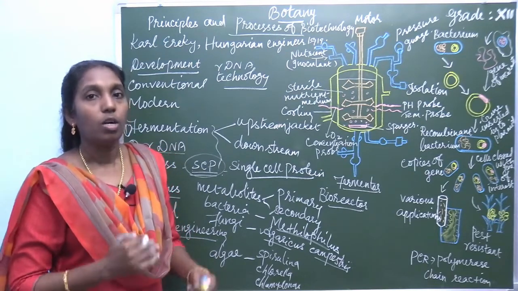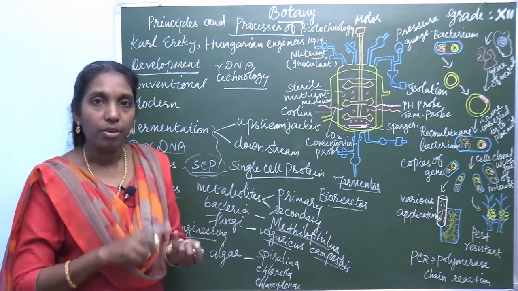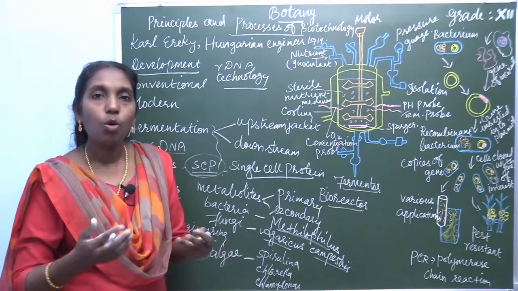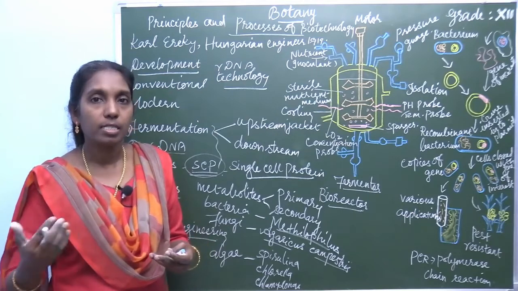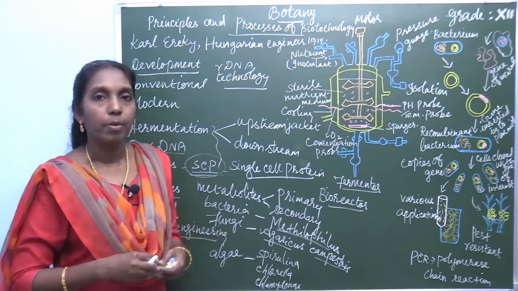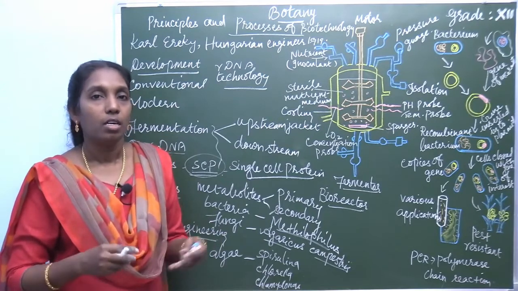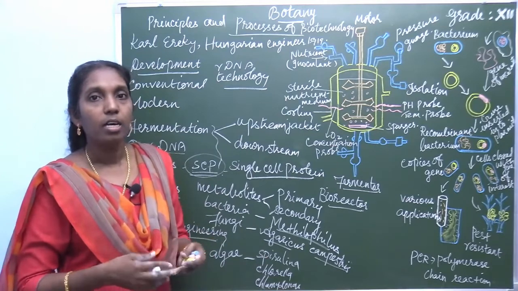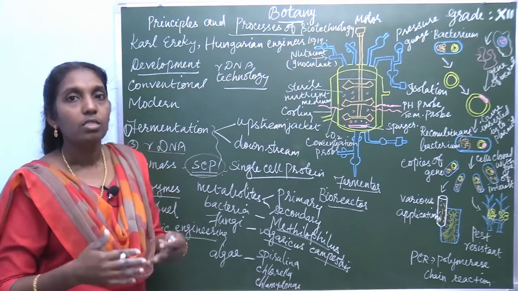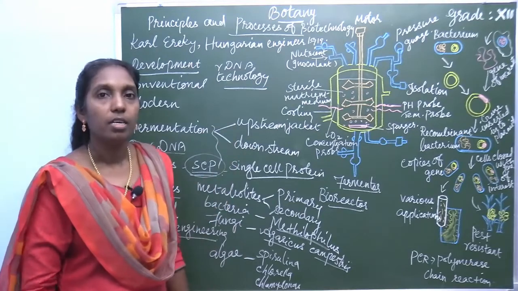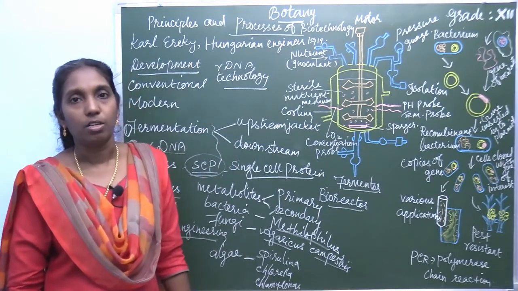What are the products obtained by this? Vitamins, carbohydrates, proteins, vaccines, antibiotics. So many new products can be developed. You may have heard about insulin preparation, or it is also used in sewage disposal and recycling of water. All these processes are carried out by this genetic engineering technology.